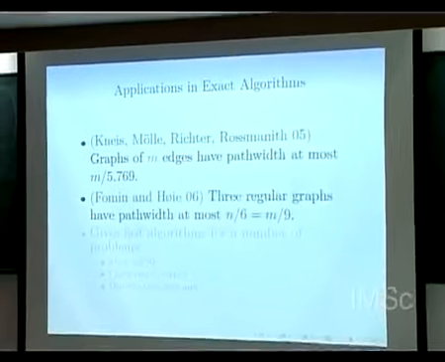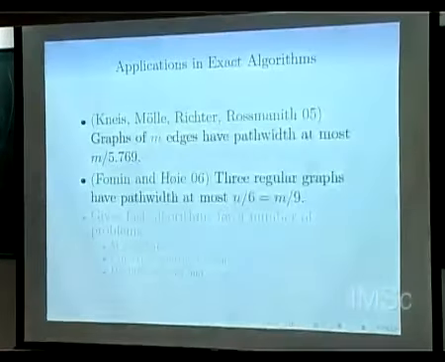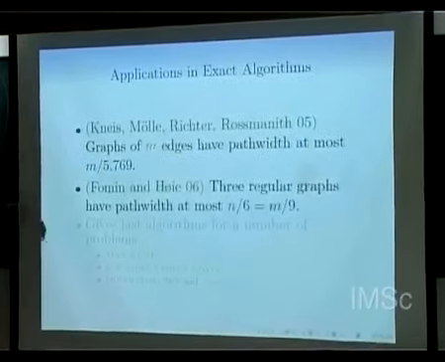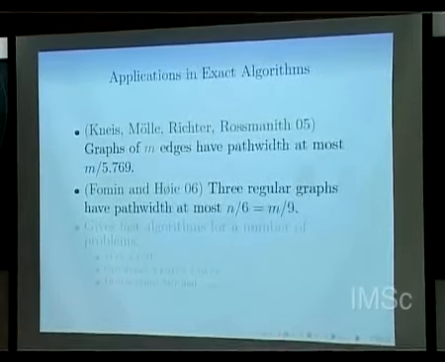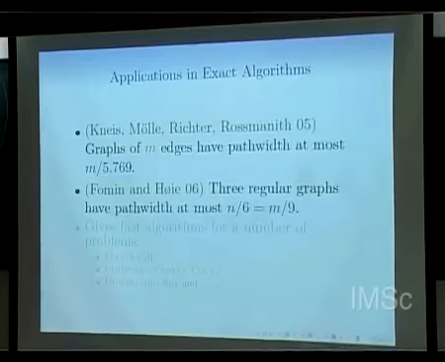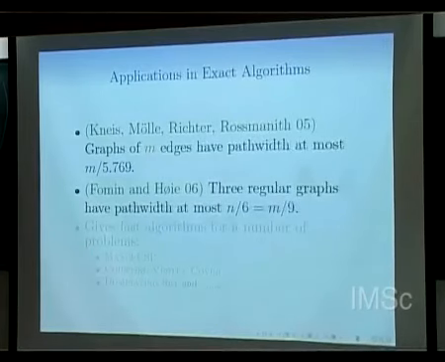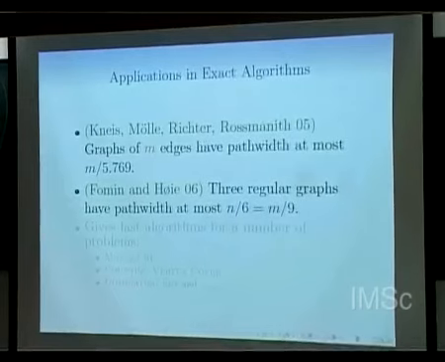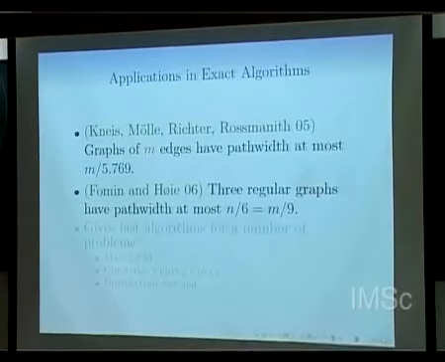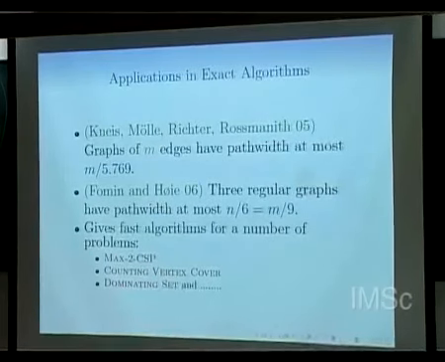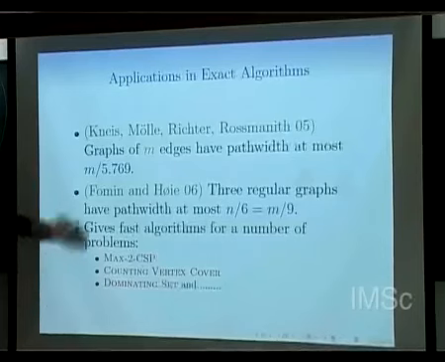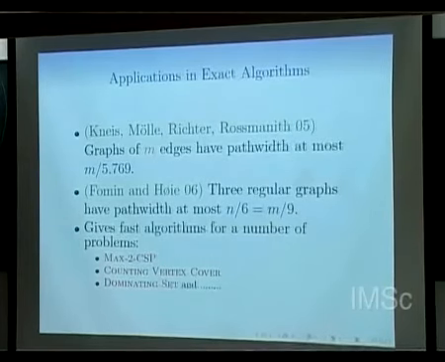It has some more nice things. For example, it has been used for various other purposes. You can show that if a graph has m edges, it has path width at most m divided by 5.769, and it uses some very nice spectral properties to prove this. It is also known that a 3 regular graph has path width m by 9 or n by 6. Again, it uses something called max bisection and things like that. Now you can make fast exact algorithms using this path width for max 2 CSP, counting, vertex cover, dominating set, and several other things.